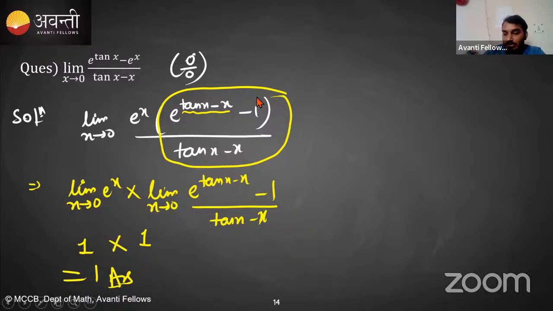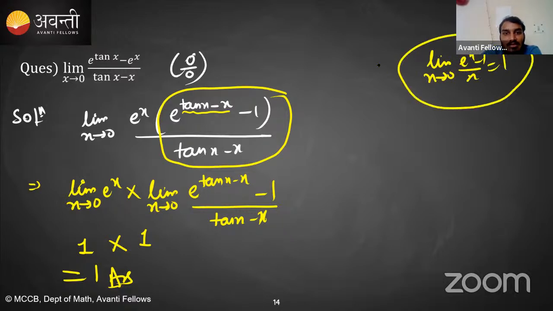Okay. So students, we have seen the sandwich theorem and some of the questions from the last class, and how we solve the standard limits. There will be some manipulation with the standard limit. As long as you can convert the expression in terms of the known limits, we can directly find the answer. I don't need to find this limit now, because I know that limit x tending towards 0 of e raised to the power x minus 1 upon x is 1.